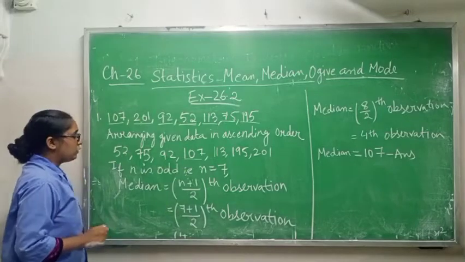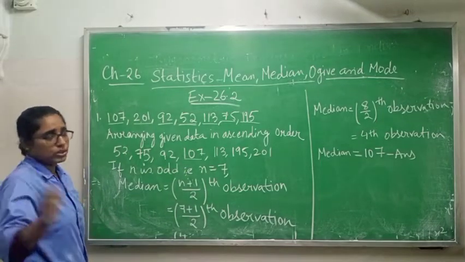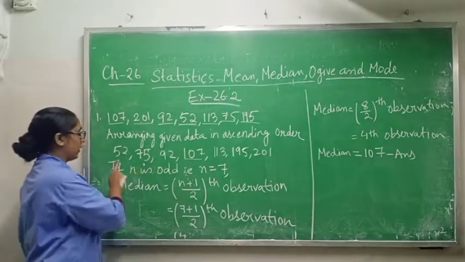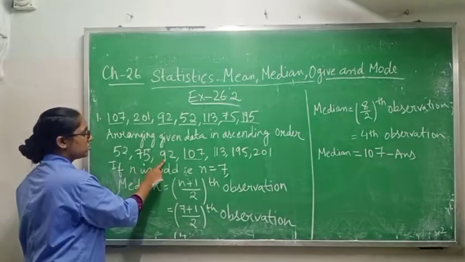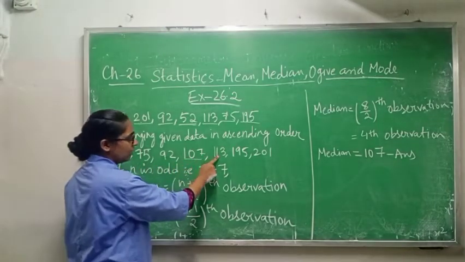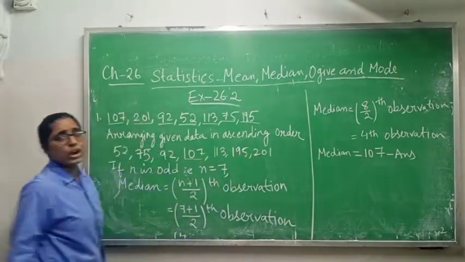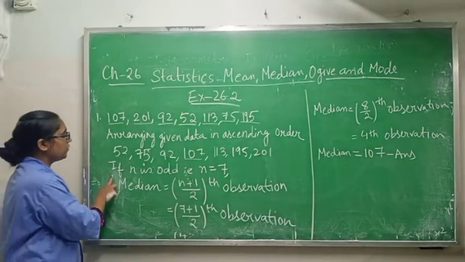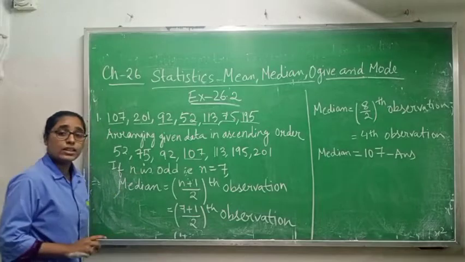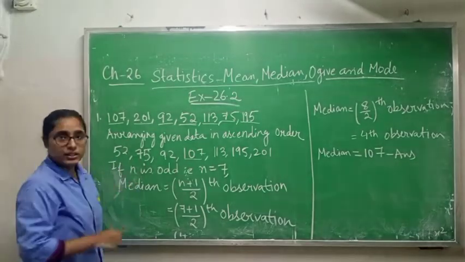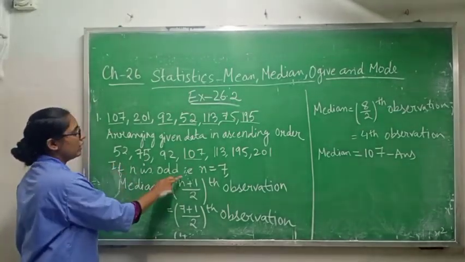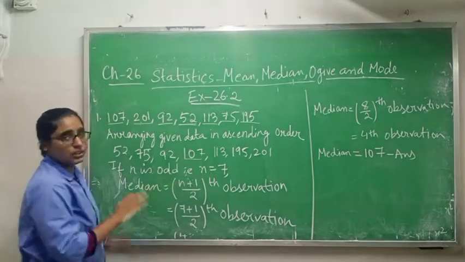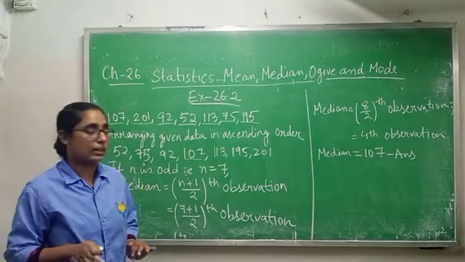After this you have to count how many data are given: 1, 2, 3, 4, 5, 6, 7. So 7 data are given. Here n is the number of data, so n equals 7.